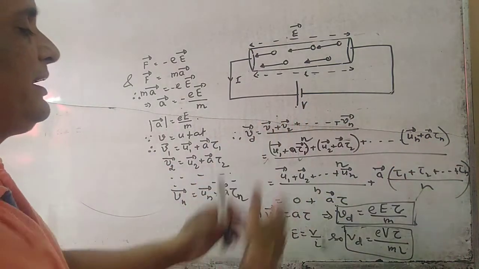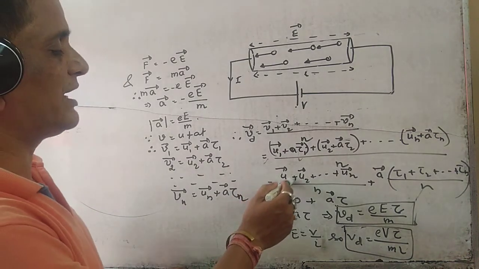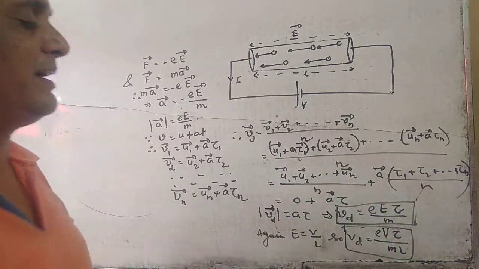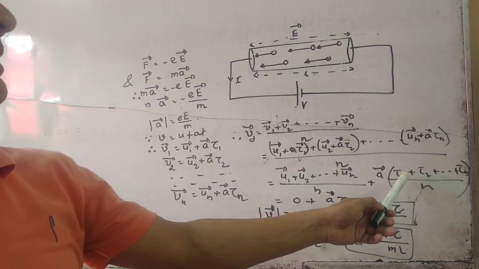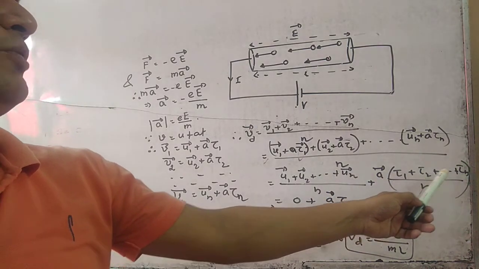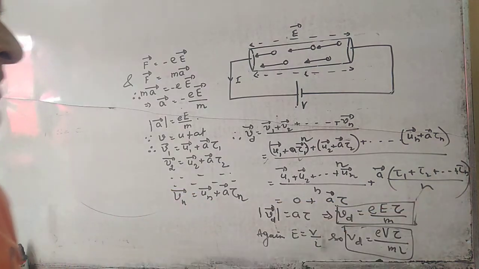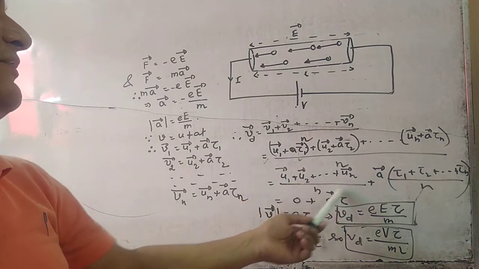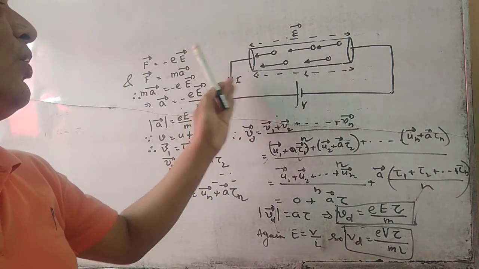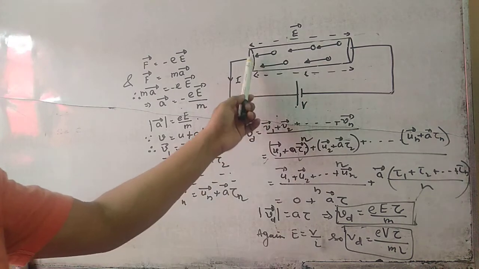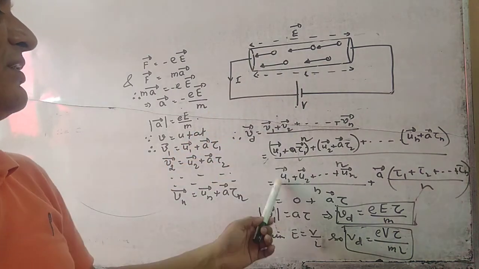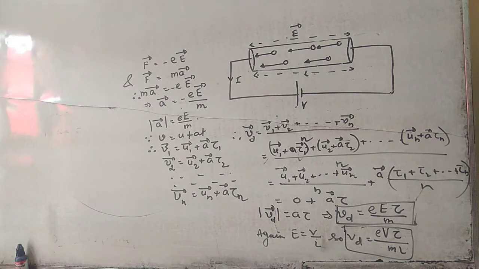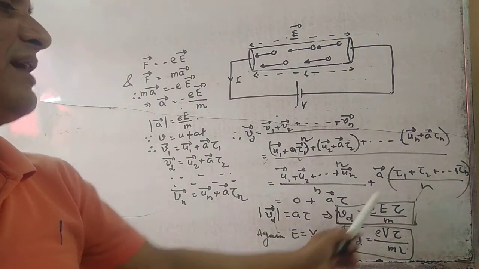Now if we separate these two, we get u1 vector plus u2 vector plus up to un divided by n, plus a vector into tau 1 plus tau 2 plus up to tau n divided by n. As we know, the initial average velocity, when there is no potential difference connected, is 0. So 0 plus a vector tau, where tau is the average relaxation time.